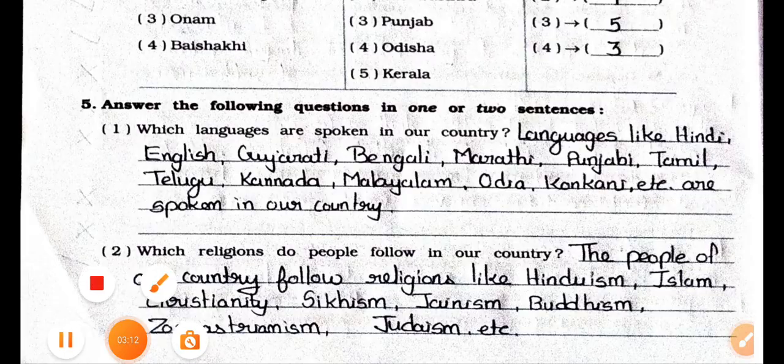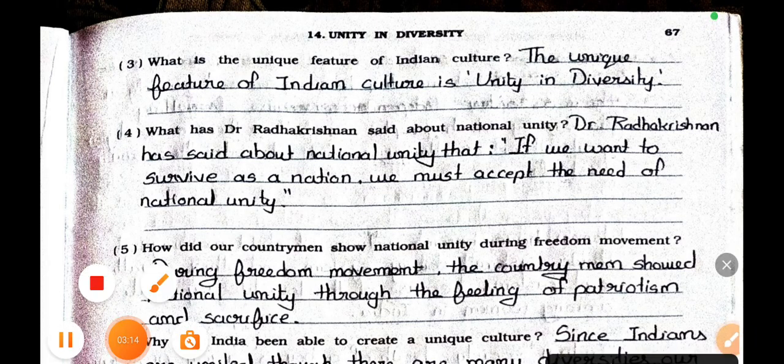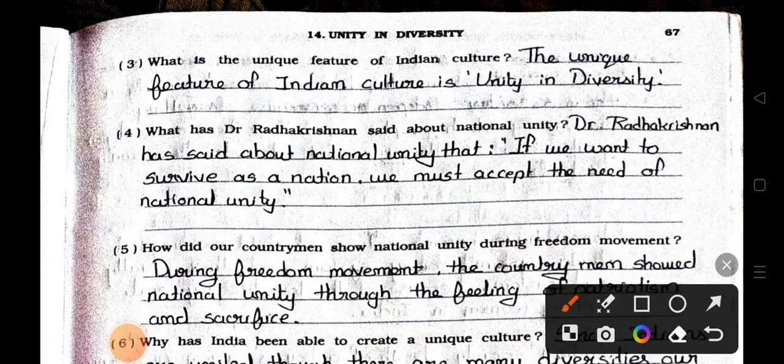Now see the next page. See the question number 3. What is the unique feature of Indian culture? Answer is the unique feature of Indian culture is unity in diversity. Number 4. What has Dr. Radhakrishnan said about national unity? Answer is Dr. Radhakrishnan has said about national unity that if we want to survive as a nation, we must accept the need of national unity.